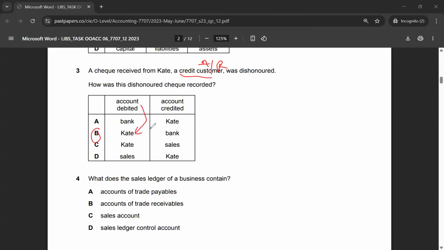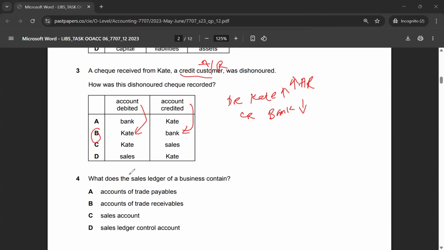So the business would have to record the accounts receivable again. So it would debit Kate because accounts receivable is going to go up. And because the business did not receive that money, it would credit bank, because this is another asset, and whenever an asset goes down, you credit. So the general rule, as you must know by this point in time, whenever an asset goes up, it's a debit. Whenever an asset goes down, it's a credit.